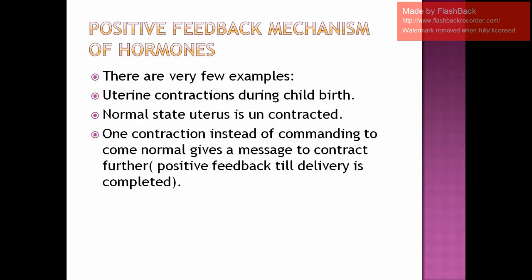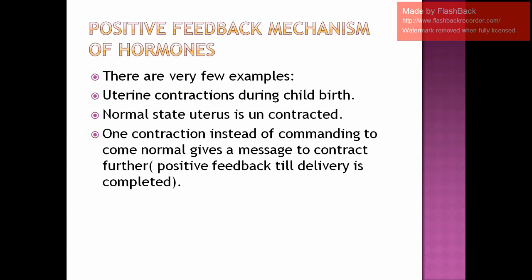Now the positive feedback mechanism. When we say positive feedback, it means the end product, whatever is produced, will say to produce more and more to bring about a particular function. So this happens only in a few cases. For example, uterine contractions during childbirth. In the normal state the uterus does not contract. Once there is a signal that the baby is about to be born, this contraction will command to bring about more and more contraction, till the delivery is completed.